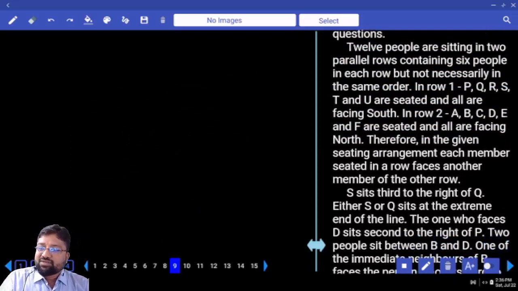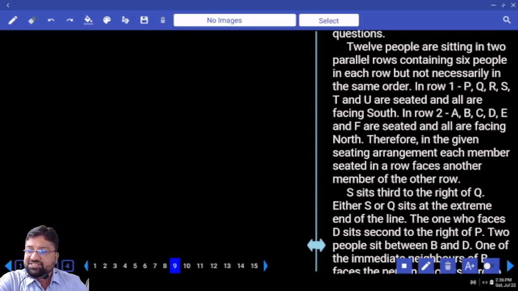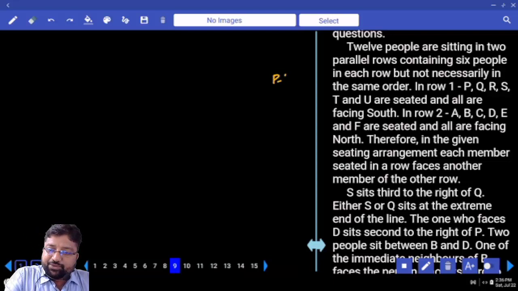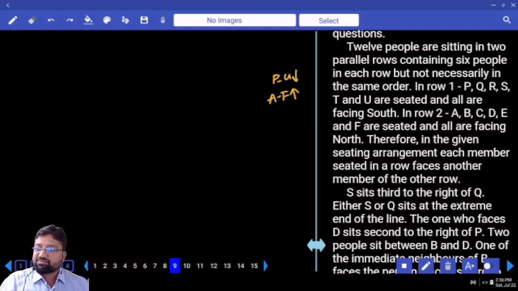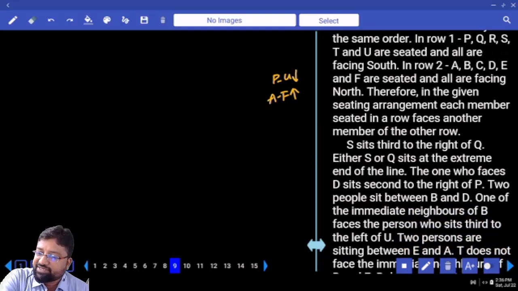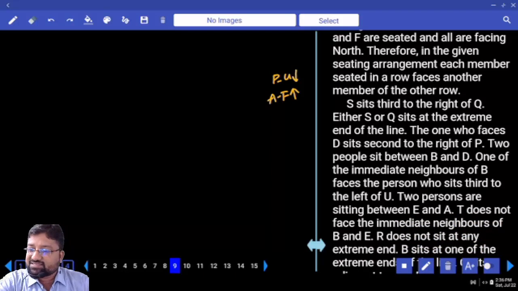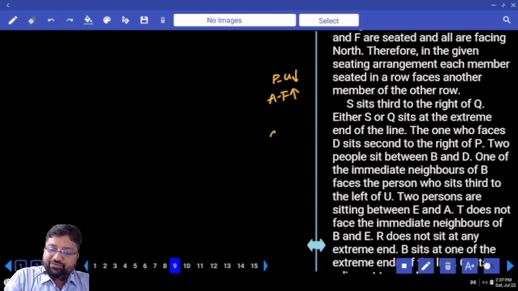Chalo. Entamandi persons amma? 12. Sitting in two parallel rows containing 6 people in each but not necessarily in the same order. In row 1, P, Q, R, S, T, U are seated. All of them are facing south. P to U, all of them facing south. In row 2, A, B, C, D, F are seated. All of them facing north. Therefore, in the given seating arrangement, each member seated in a row faces another member of the other row. Ma, first line chadu. S sits third to the right of Q. S sits third to the right of Q ante manaki left kada.